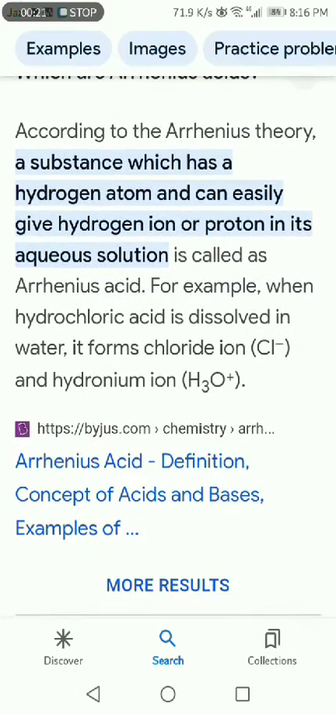According to the Arrhenius theory, a substance which has hydrogen atoms and can easily give one hydrogen ion or proton in its aqueous solution is called an arsenous acid. For example, when hydrochloric acid is dissolved in water, it forms chloride ion Cl- and hydronium ions H3O+.